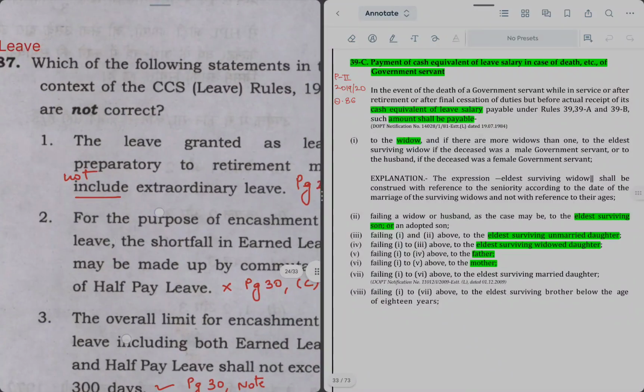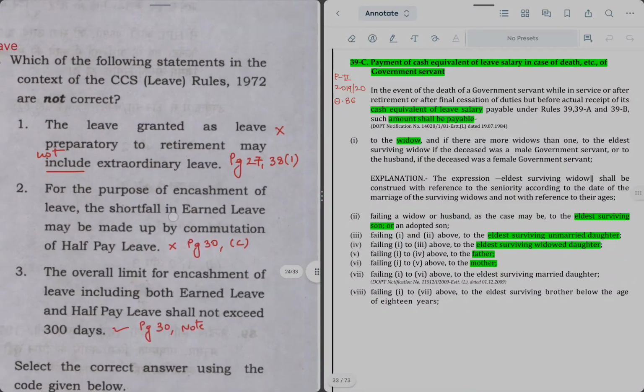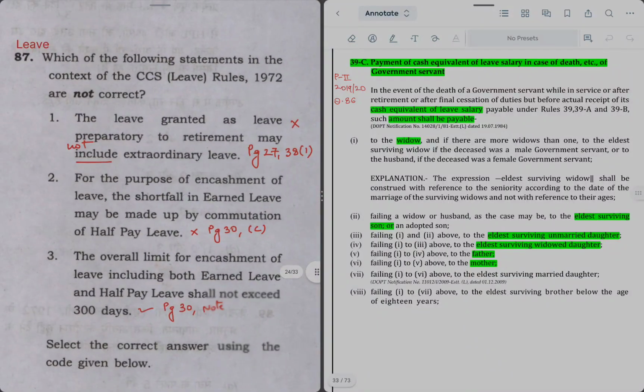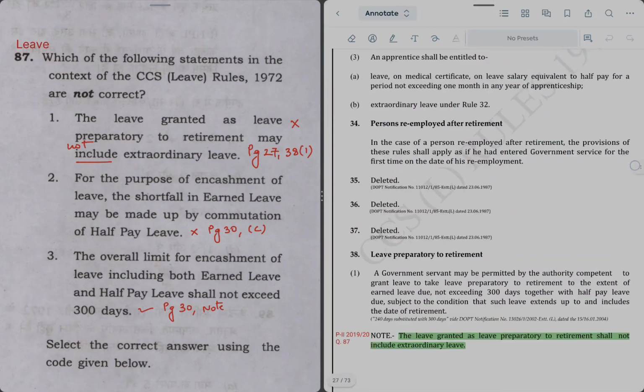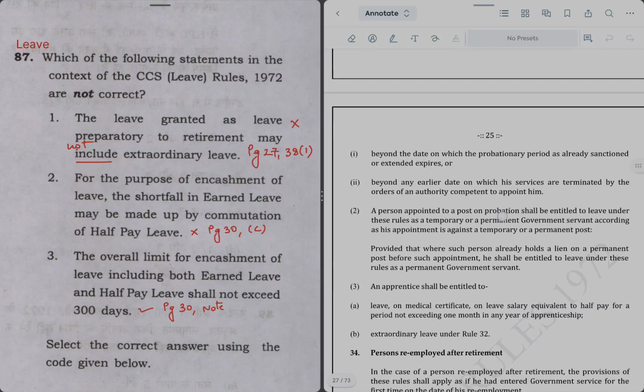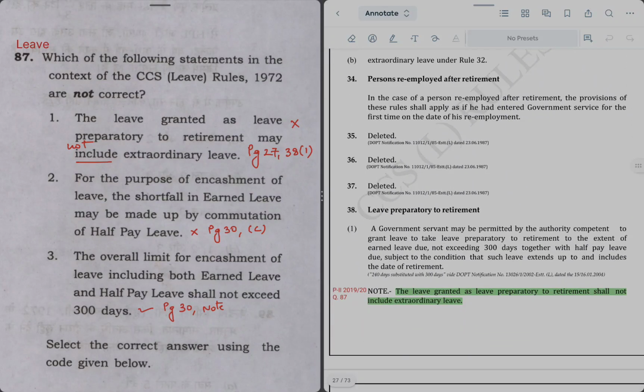Next question is again on leave rules. Which of the following in the context of CCS leave rules 1972 are not correct? So for this, we will refer to page 27 of leave rules. The statement 1 is saying the leave granted as leave preparatory to retirement may include extraordinary leave. Actually, it does not include extraordinary leave as per note given in para 38, leave preparatory to retirement. So this statement is wrong.